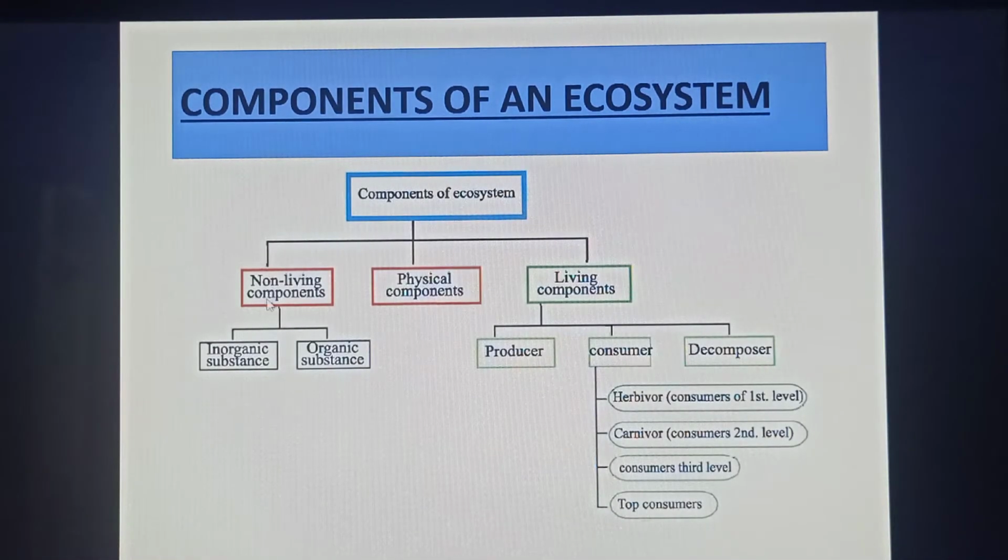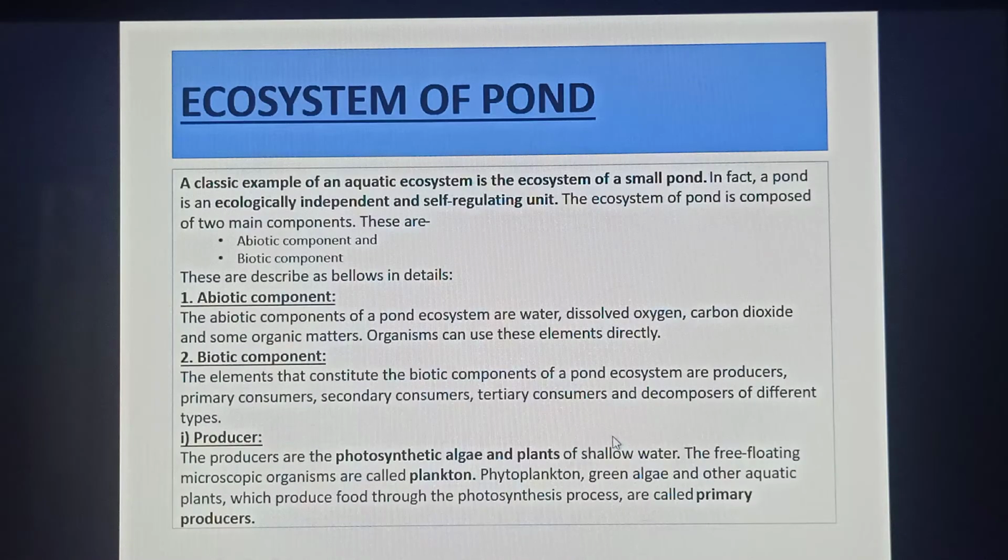This is the outline of the components of an ecosystem. The components of an ecosystem are the non-living or physical component and the living component. The non-living component may be inorganic or organic. The living components are classified into three groups: producer, consumer, and decomposer. Consumers are first line, second line, third line, or top consumers.